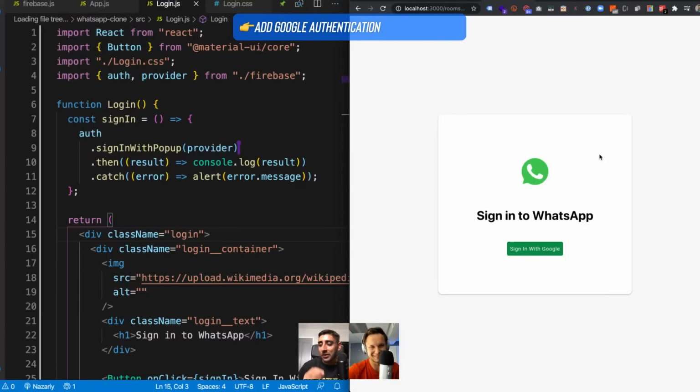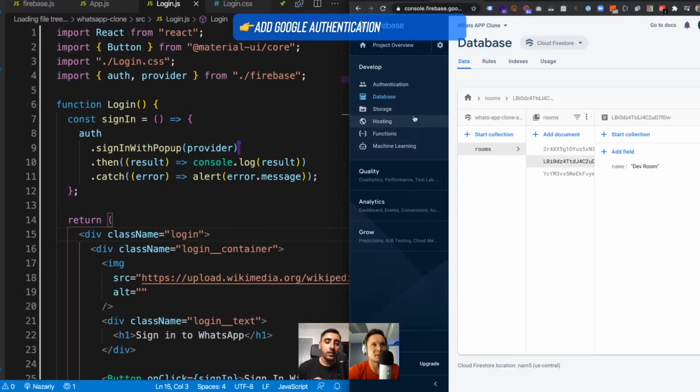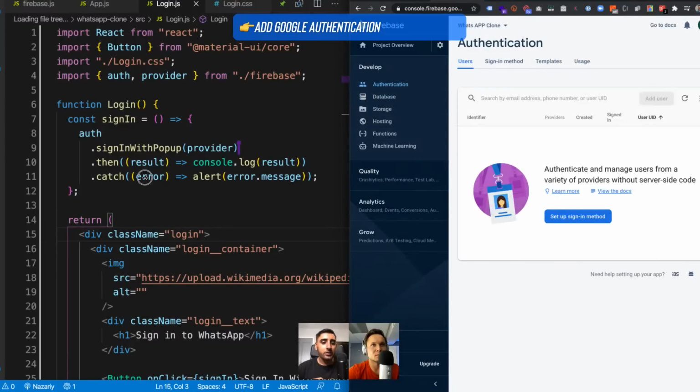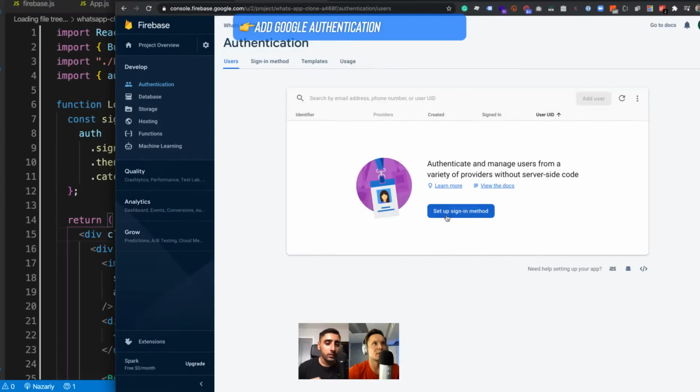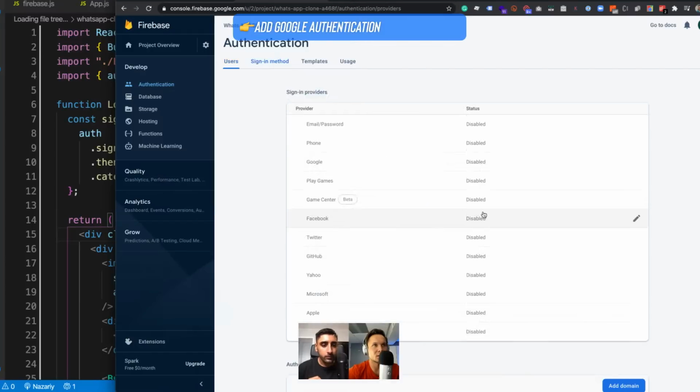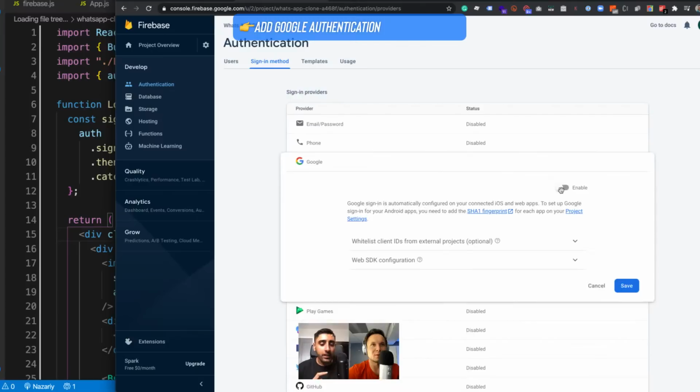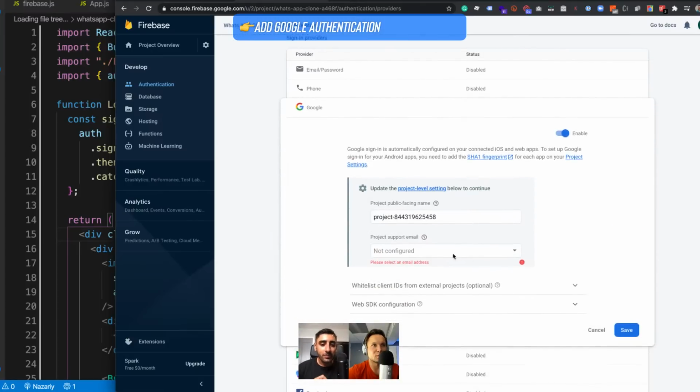So you would think that we're almost there, right? But now if you go to your Firebase, let's go to Firebase right here. Go to authentication, go to Google, so go to your sign-in method. Set up sign-in method, and that'll take you to Google. Go to the second tab. Google is disabled, so enable. Go ahead and click enable. Add the project support email, do that, and click save.